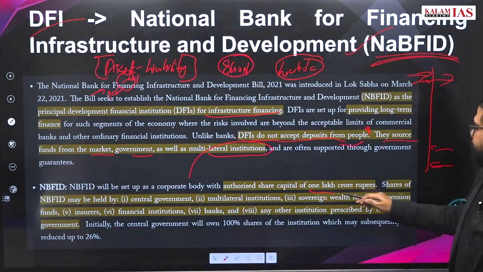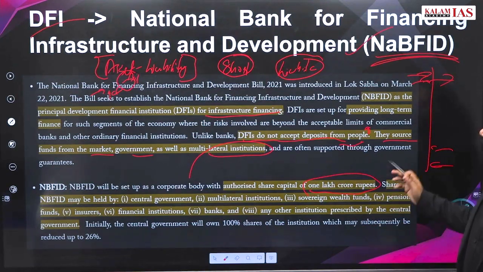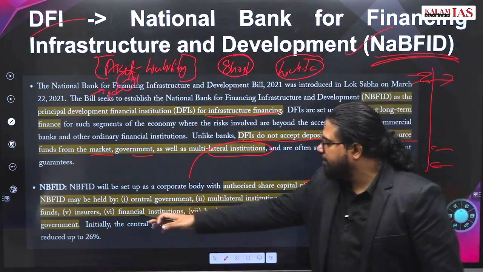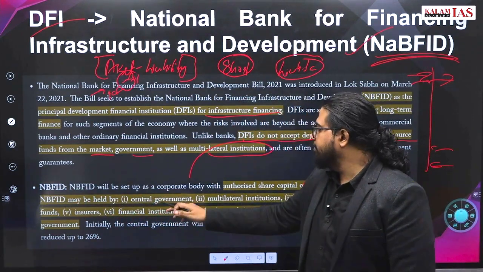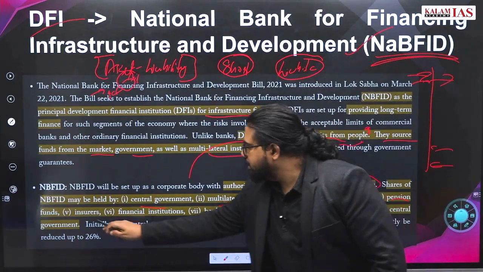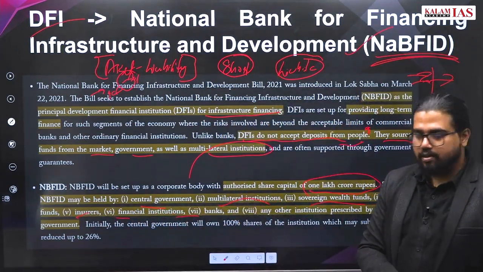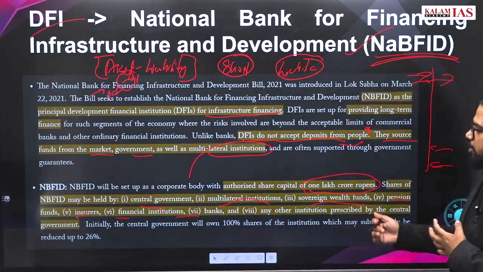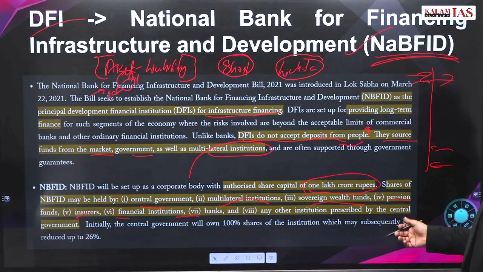Authorized share capital of 1 lakh crore rupees. Shares of NABFID are divided among central government institutions, sovereign wealth funds, pension funds, insurers, all this. Okay. These are all factual information. You can even pause the video and go through it.